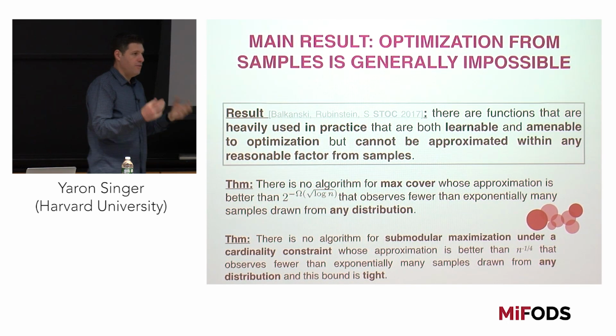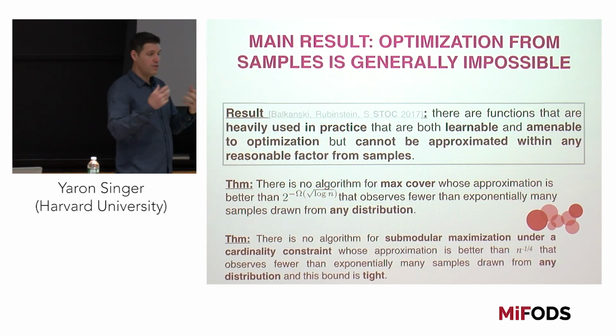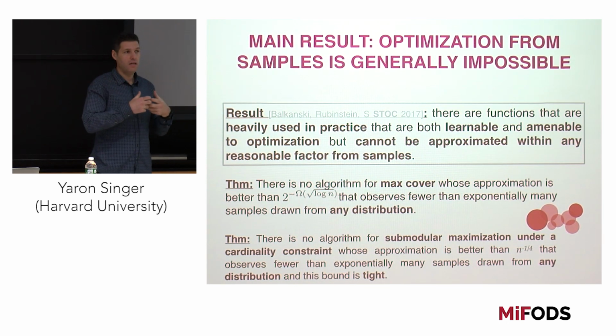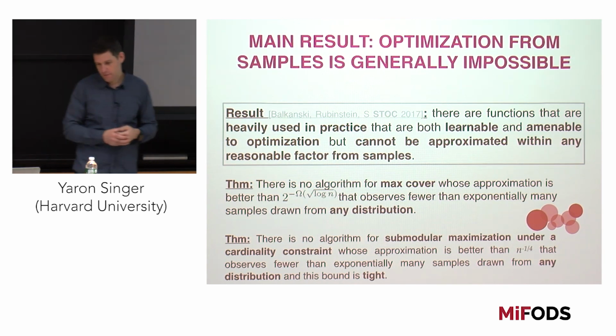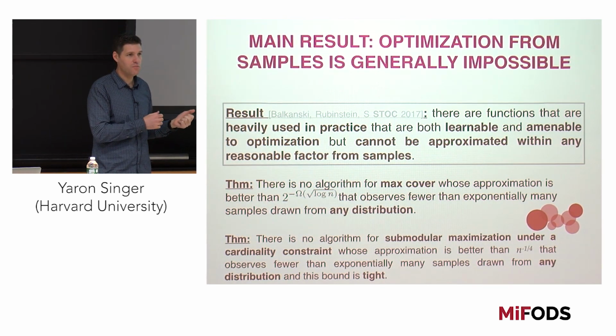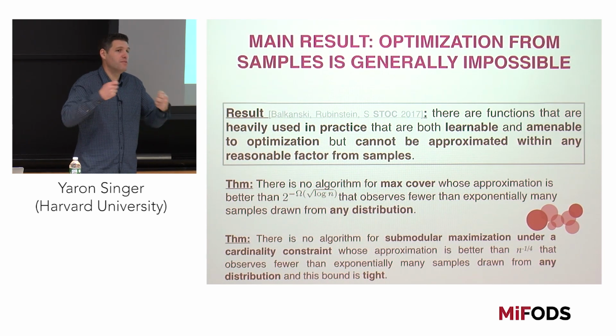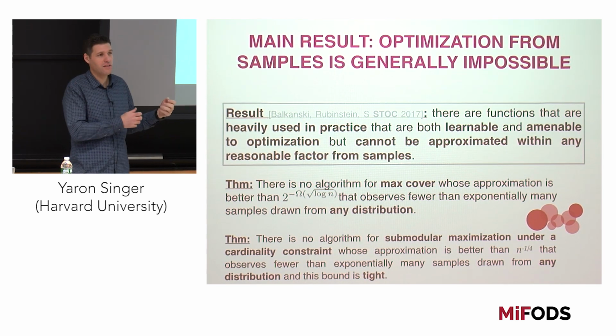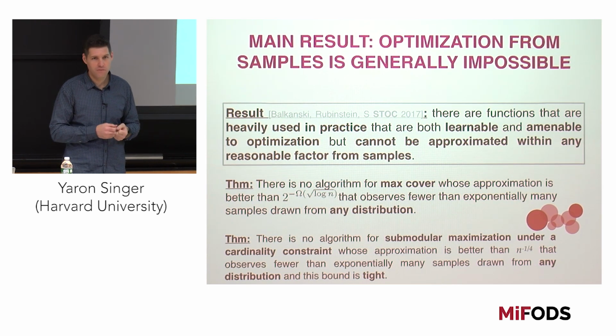So if you're trying to solve a submodular optimization problem, in this case a submodular maximization problem, these are heavily used in practice, like max cover. The influence in social networks is a generalization of max cover.